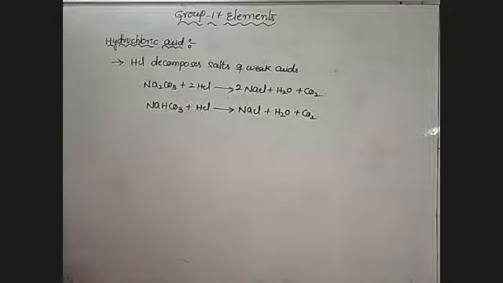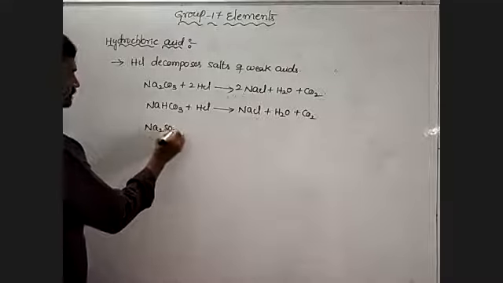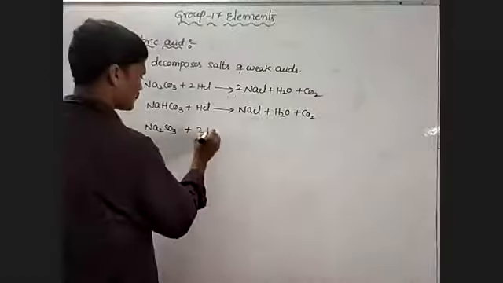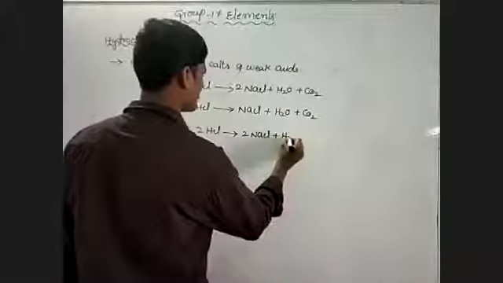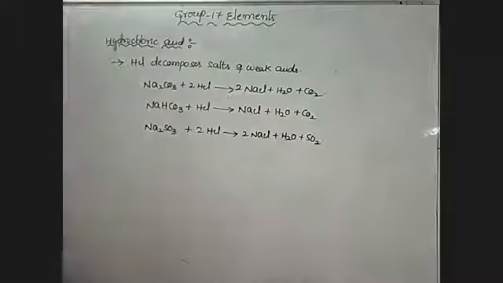Next example, sodium sulfite, Na2SO3. This sodium sulfite, when combined with HCl, forms NaCl plus H2O plus SO2, sulfur dioxide.